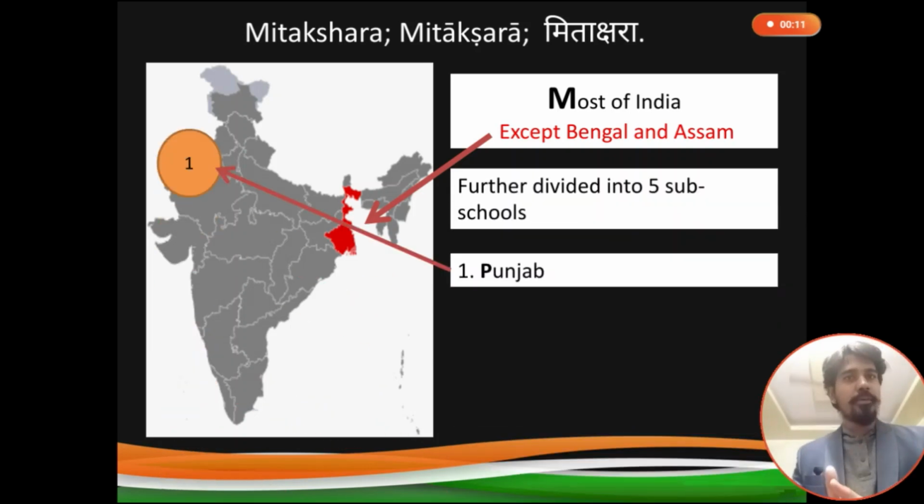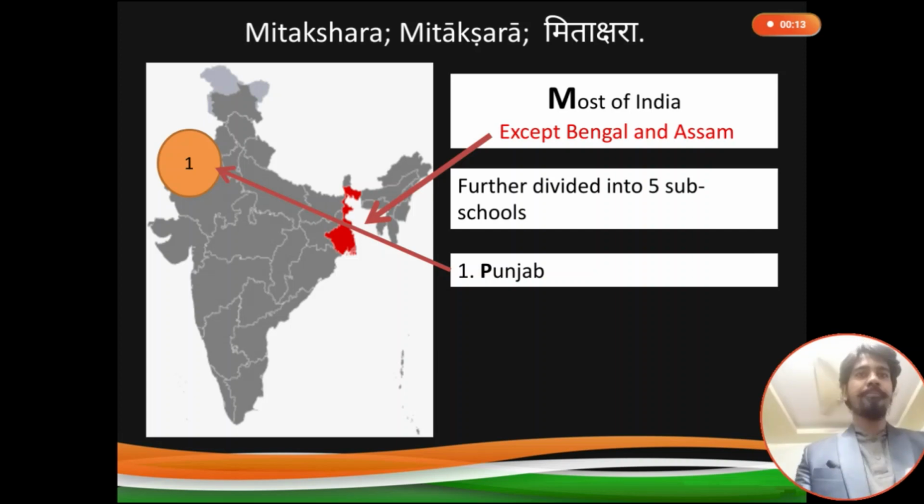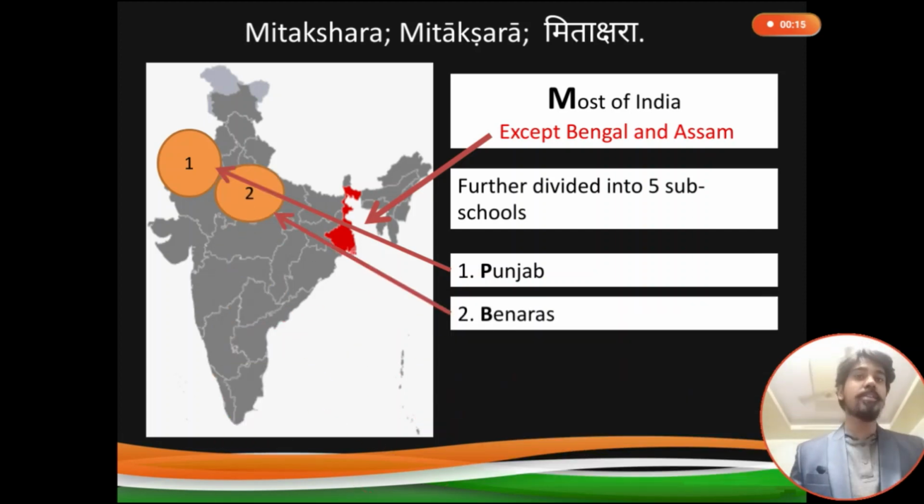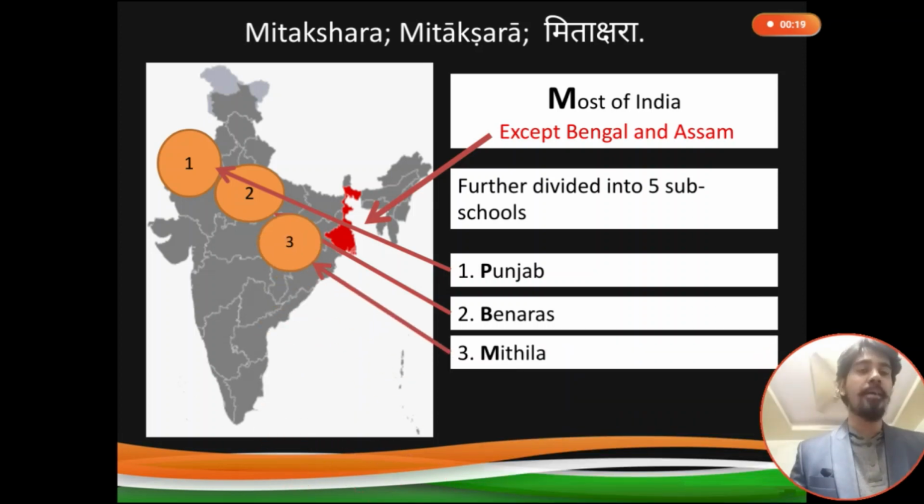First one is Punjab. It is the Punjab region of India. Second one is Banaras. It is the Uttar Pradesh region of India. The third one is Mithila. That is Bihar and some parts of Orissa and Chhattisgarh area of India.